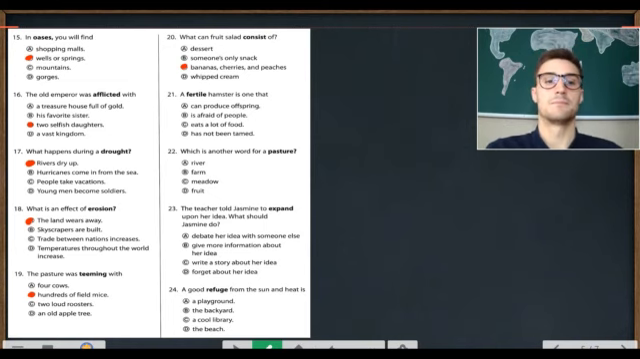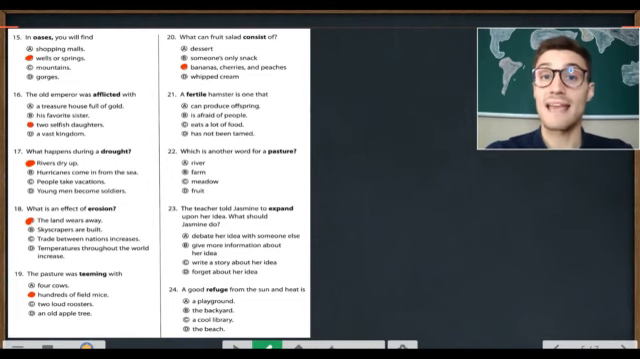Number 21. A fertile hamster is one that A. can produce offspring. B. Is afraid of people. C. Eats a lot of food. D. Has not been tamed. A fertile hamster is one that A. can produce offspring.